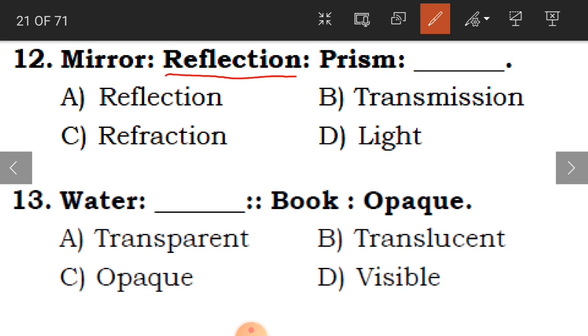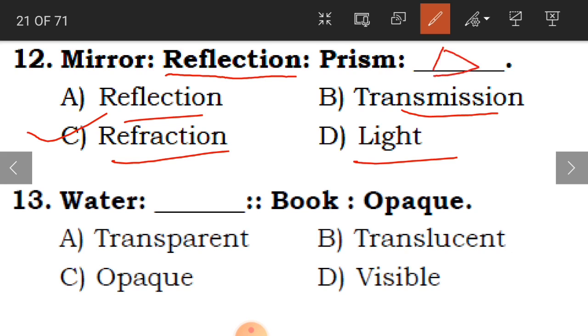Now the 12th question is, mirror is reflection of light, for example, reflection of light is mirror. And prism is going to present which type of light, either reflection or transmission or refraction or light. And the answer is children, that is refraction. Prism has a three-dimensional shape, like 3D we call it. So if the object or the medium is of this kind, then we will get the refraction of light. Clear?